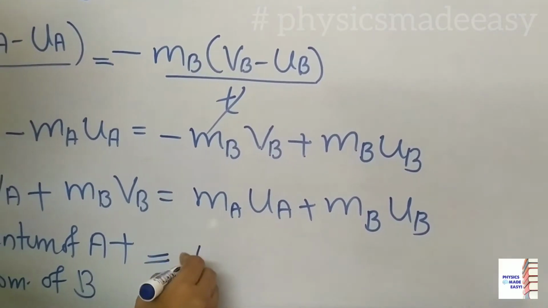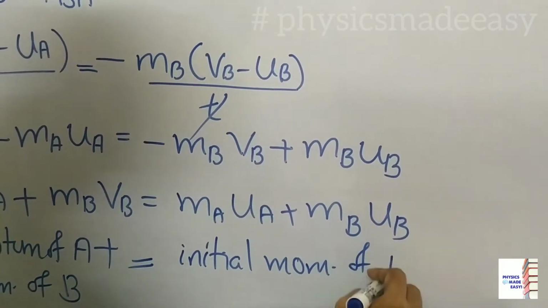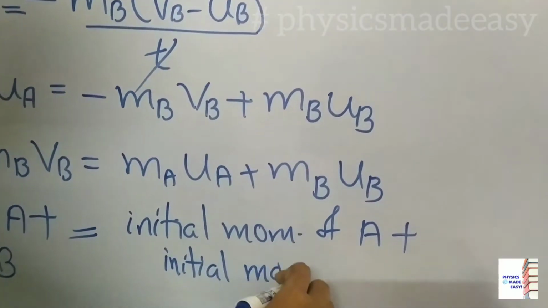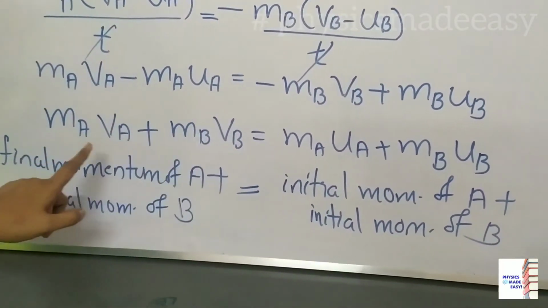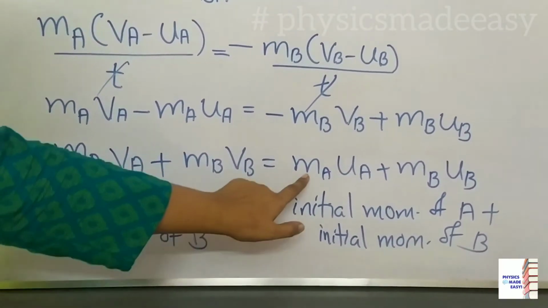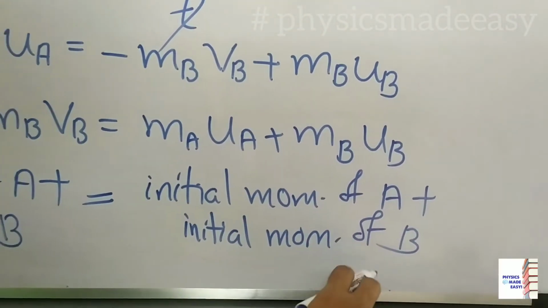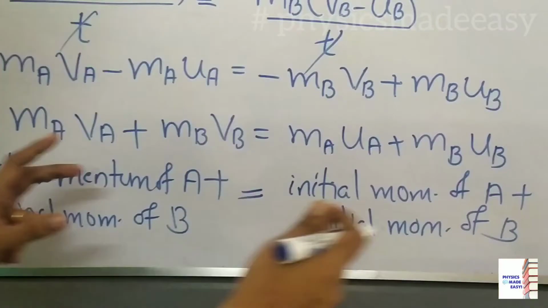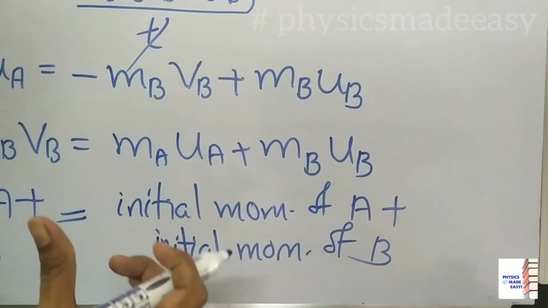So this momentum is initial momentum of A plus initial momentum of B. Listen children, final momentum of the object A plus final momentum of B is equal to initial momentum of A plus initial momentum of B. Here final momentum means after the collision process the total momentum. Initial momentum of A plus initial momentum of B means before collision what is the total momentum.